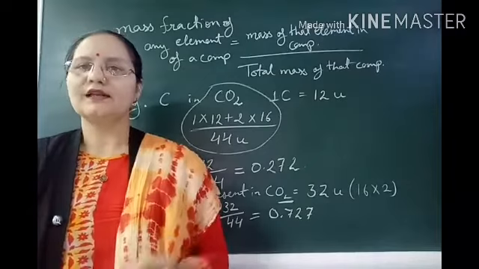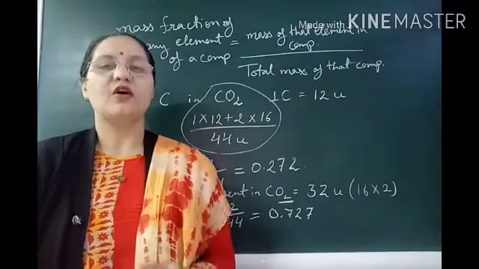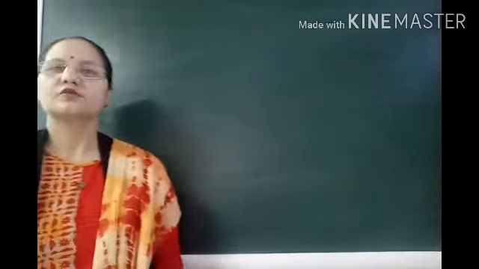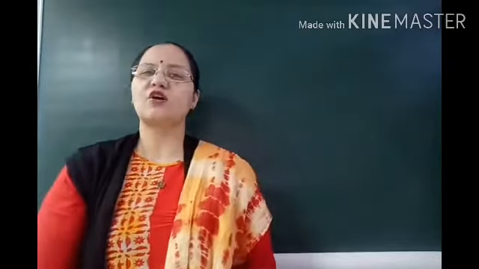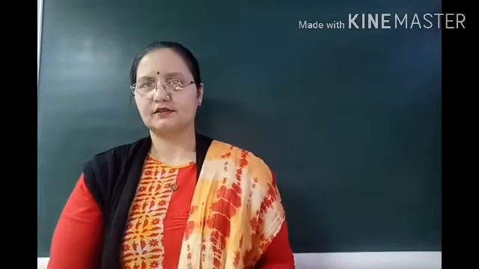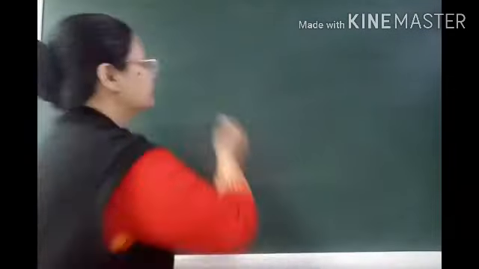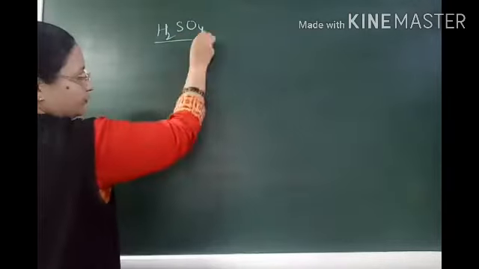Let us take one more example to calculate the mass fraction of different elements of a compound. So, the mass fraction of different components of sulfuric acid. As you all know, the formula for sulfuric acid is H2SO4.